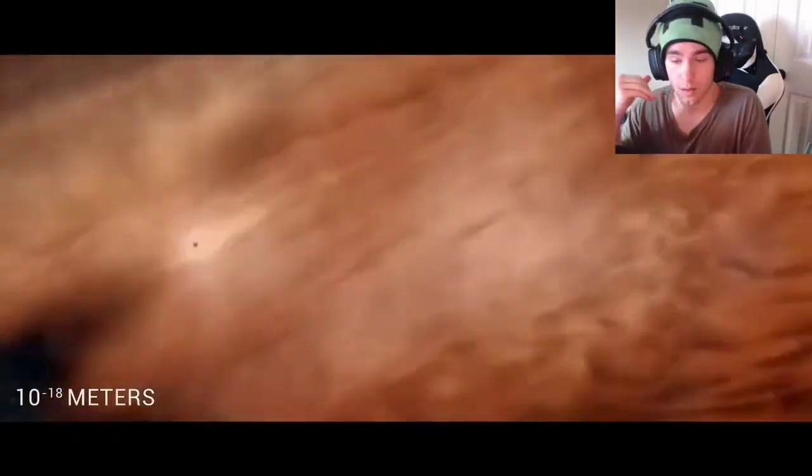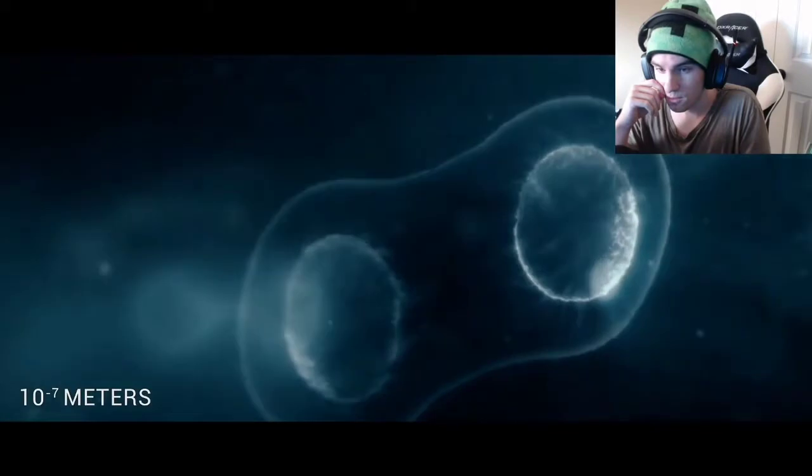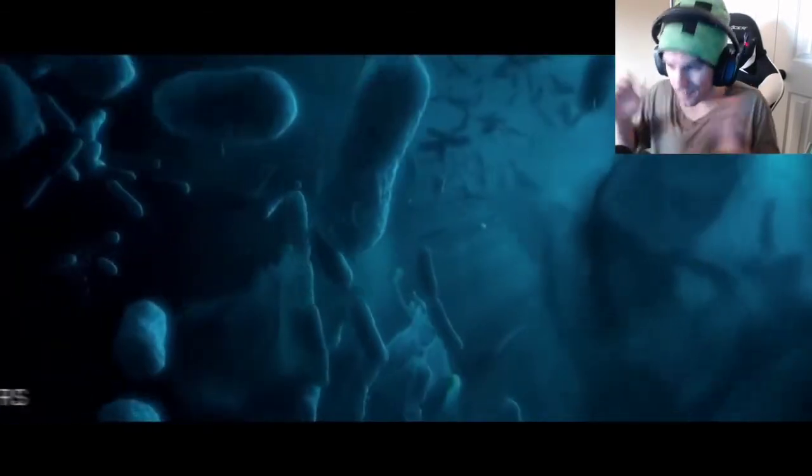Getting larger at 10 to the negative 18 meters, we reach quarks. These are the subatomic particles that compose protons and neutrons. At 10 to the negative 7 meters, we reach the smallest forms of life. Single-celled organisms. Okay, I'm starting to keep up now.